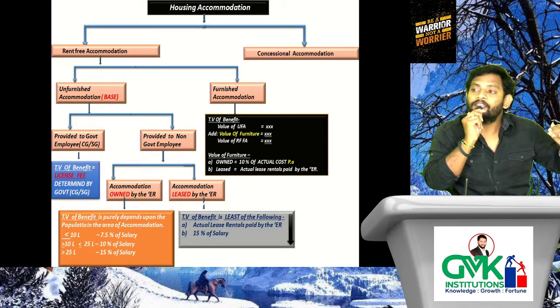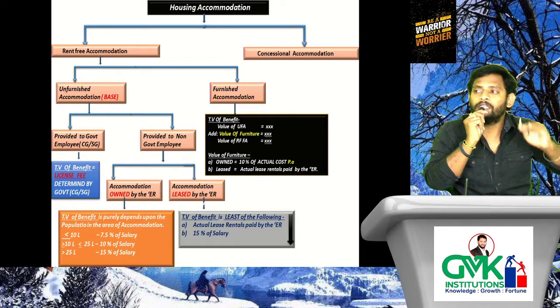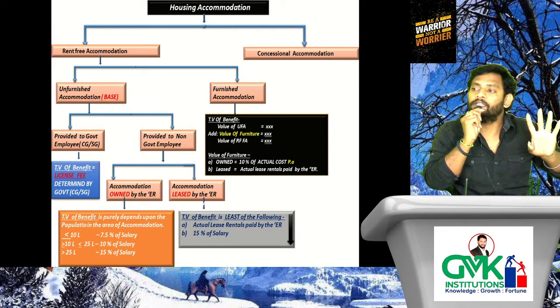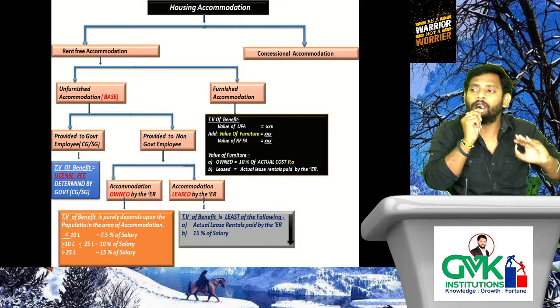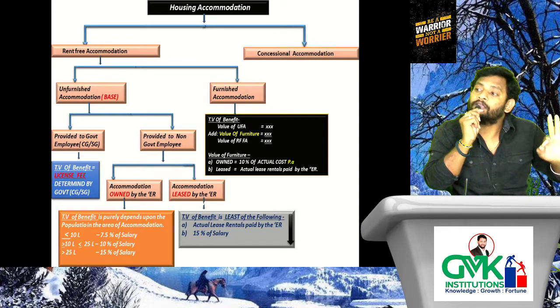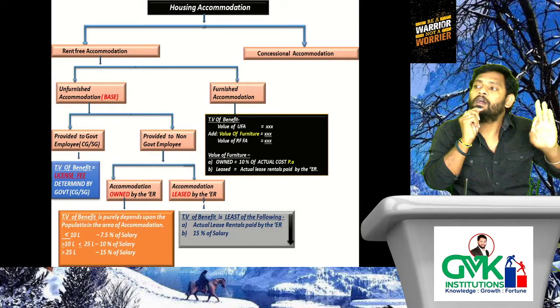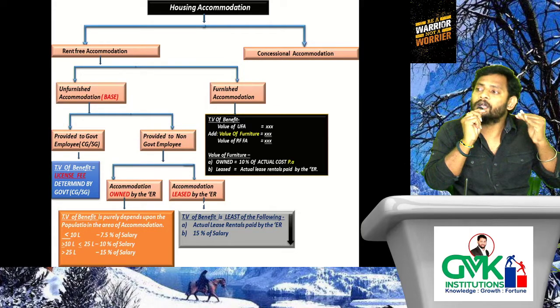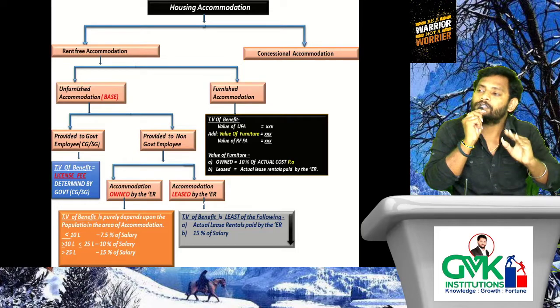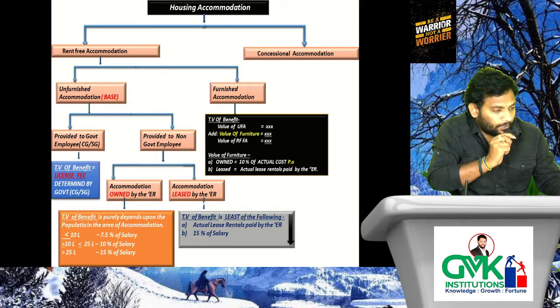From that, less the amount collected from the employee. Here some amount is collected by the employer, that's why we treat it as concessional accommodation. Simply from rent free UFA or rent free FA, less the amount collected from the employee, which will be given in the question, you will get the value of concessional UFA or concessional FA. You cannot treat it as rent free because something is being collected, so you need to use the term concessional unfurnished accommodation or concessional furnished accommodation. Very simple.